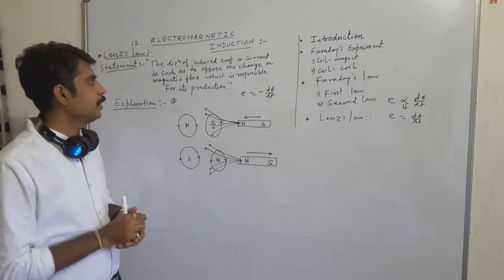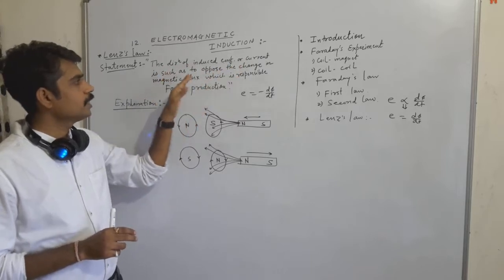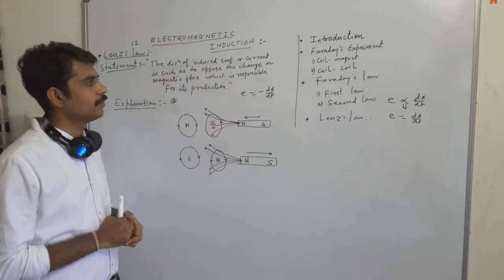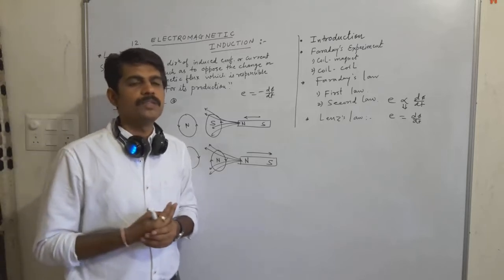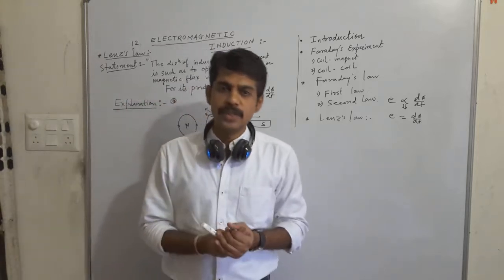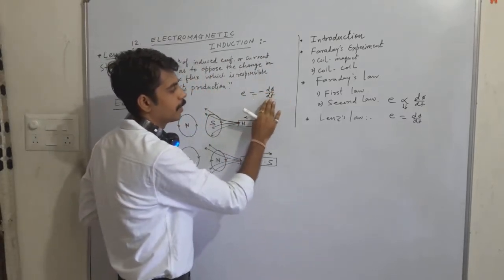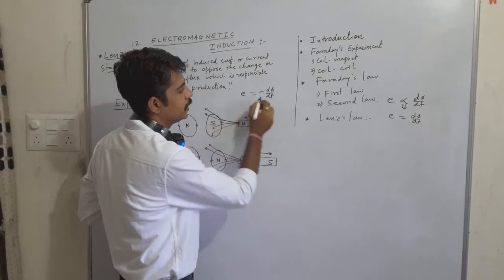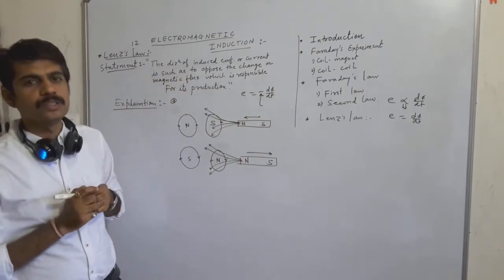फिर से देखते हैं, स्टेटमेंट कहता है कि the direction of this induced EMF and the current is such as to oppose the change in magnetic flux which is responsible for its production. So on combining Faraday's first law, Faraday's second law with Lenz's law, we are able to write E is equal to minus d phi by dt, where this negative sign indicates that it is going to oppose the magnetic flux which is induced in this coil.